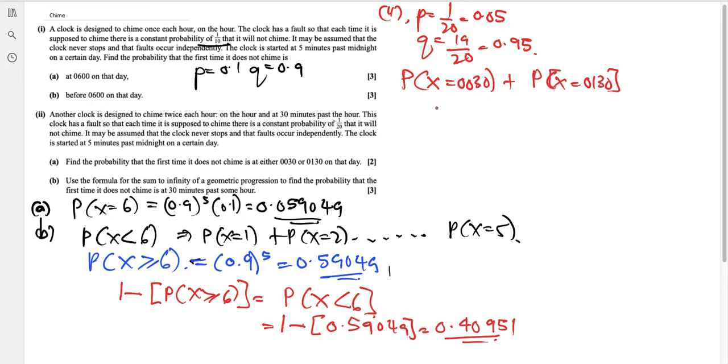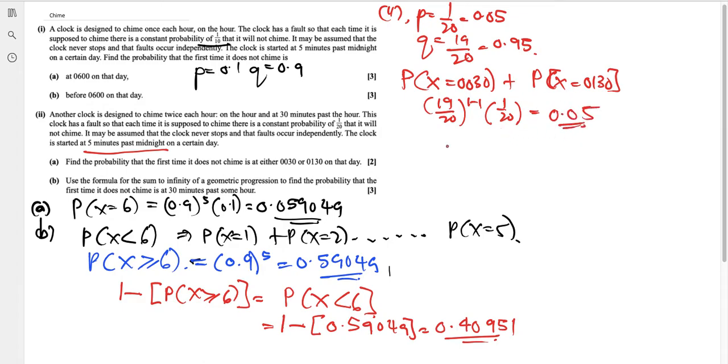These are the probabilities. For 12:30, we have 19 over 20, or 0.95, to the power of 1 minus 1. Why is it 1 minus 1? Because the question says the clock started 5 minutes past midnight, so the first 30 minutes is only after 12:30. That's your first 30 minutes past the hour. So 1 minus 1, then multiply by 1 over 20, which is the same as 0.05.